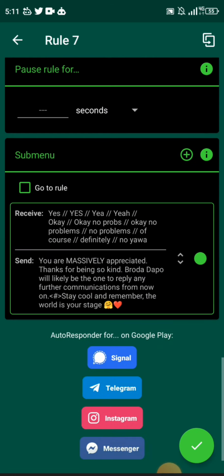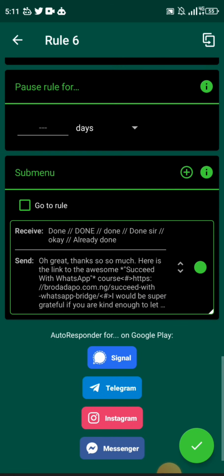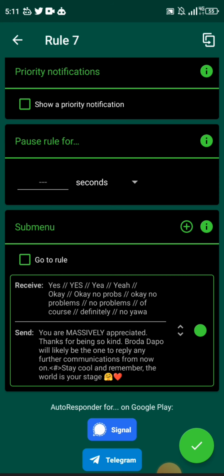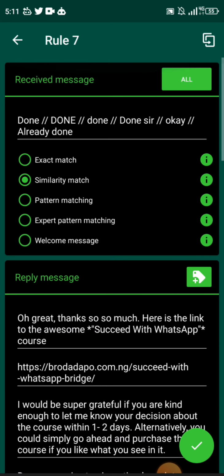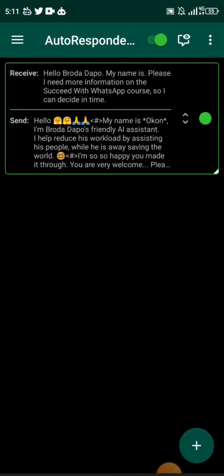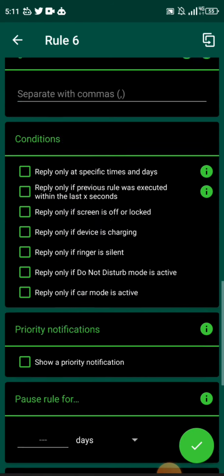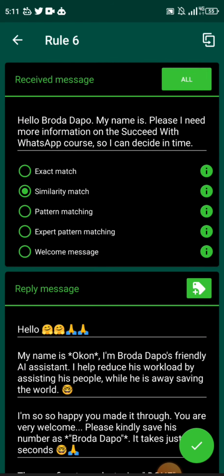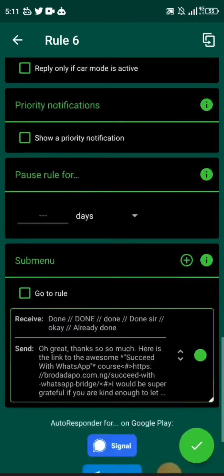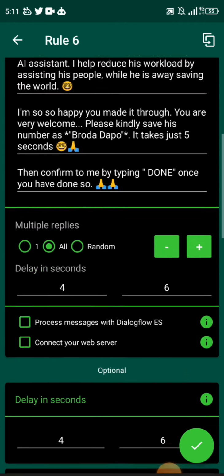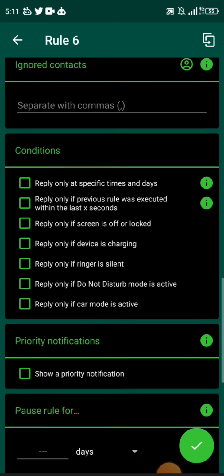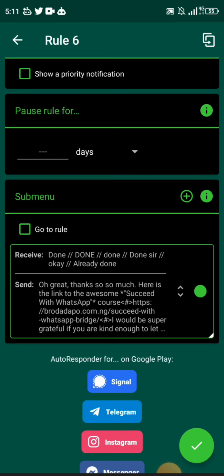Now, when you click on a sub menu, it's going to take you to the bottom. So you have to scroll to the top to be sure you are seeing the right thing. Let me take that again. This is the main rule. You click on it, and you can see it didn't start from the top, it started from the bottom. I think it's a bug with the software or something. So you have to scroll to the top so you know you are dealing with the right rule. Hello, brother, my name is... These are the responses from the bot. Then we asked a question at the end of it, so we have to give an answer. So we created a sub rule for the answer that they will give.